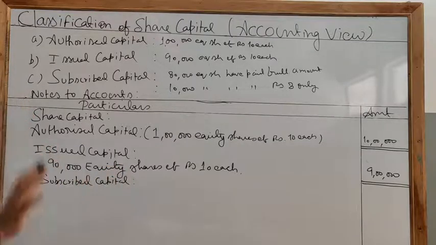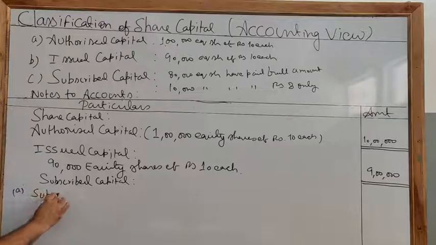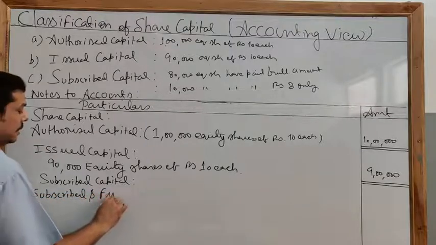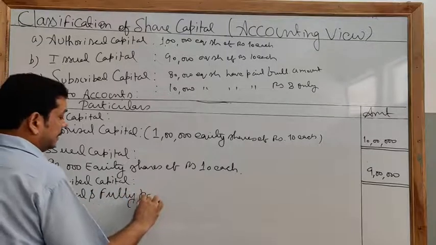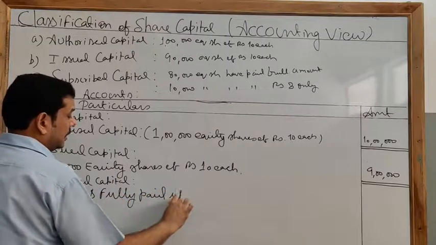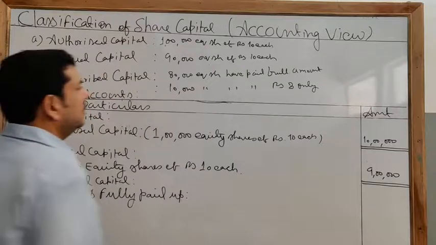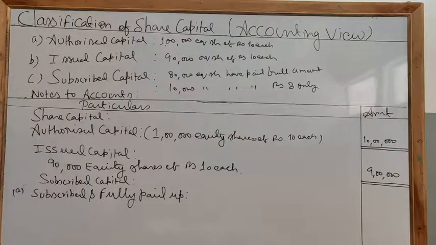So I told you about the two cases of the subscribed capital. That is, first is subscribed and fully paid up. Clear? So what is the fully paid up? 80,000 equity shares have paid the full amount. Okay.